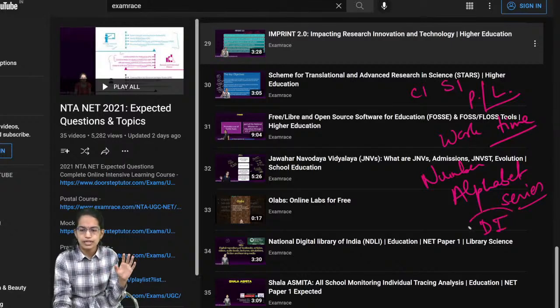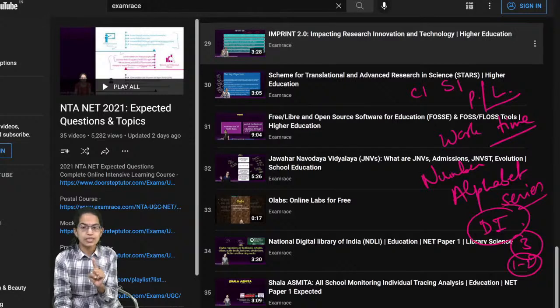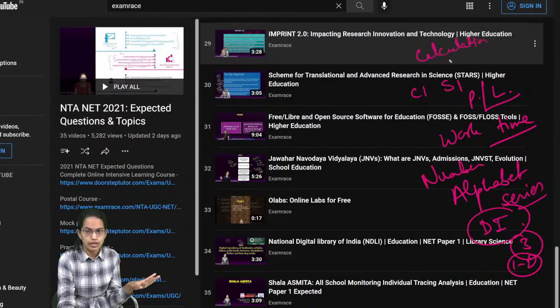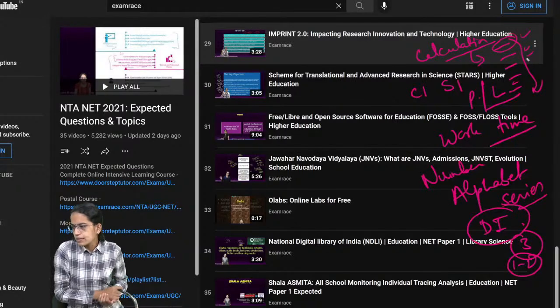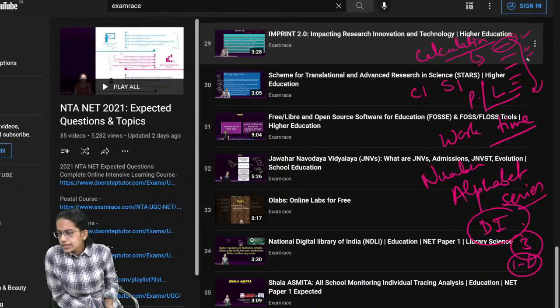5 questions from data interpretation. 3 of these are average in nature, 1 or 2 simple, 1 or 2 average, and 1 or 2 are complex. But remember, in data interpretation you can save time, because calculations that you are doing for the first one would be utilized and should be saved or clearly written somewhere, so that you can utilize that for the next coming question. Sometimes it so happens that the same solution that you have done for the first question can be utilized for second and third questions as well. Clear?